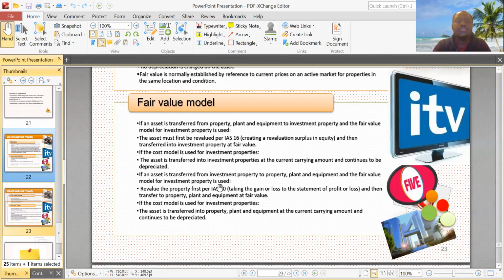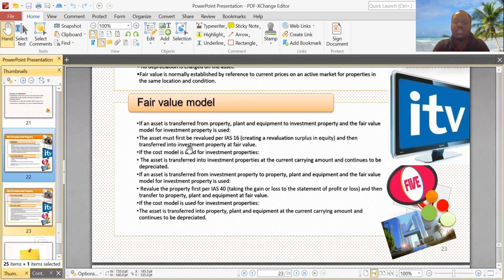We said that in the first point, if the asset is transferred from property, plant, and equipment to investment property, then the asset must be revalued per IAS 16 and then transferred into investment property at fair value. So here is the opposite. We are transferring from the investment property to property, plant, and equipment. So same principles and same procedure.